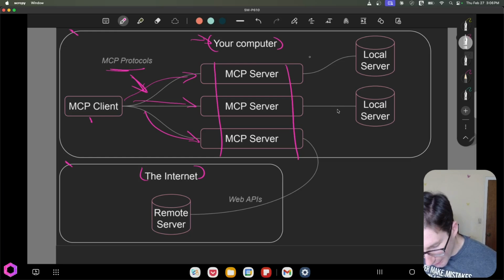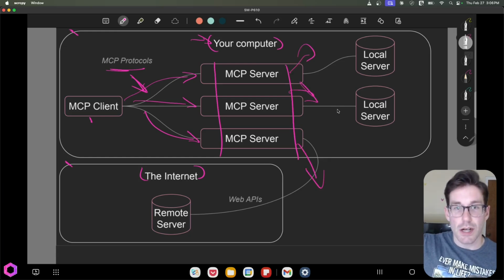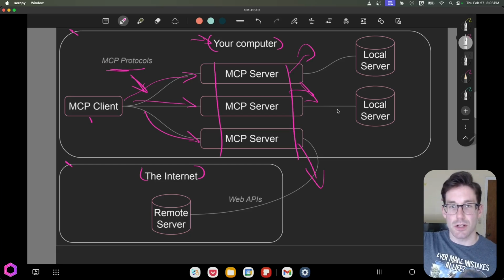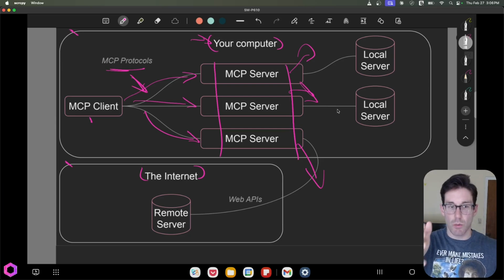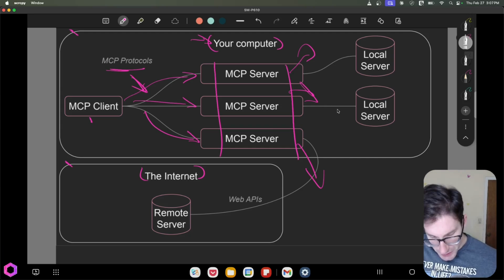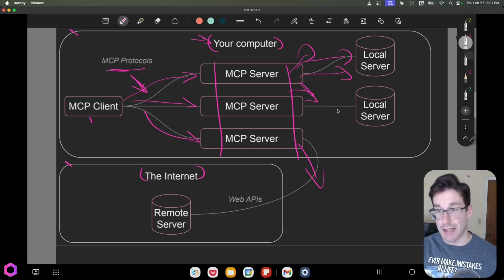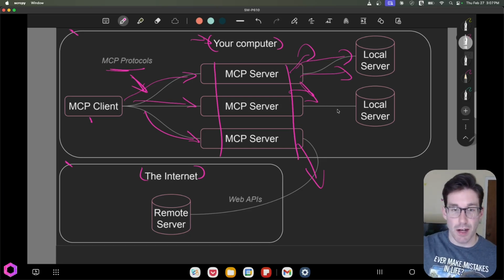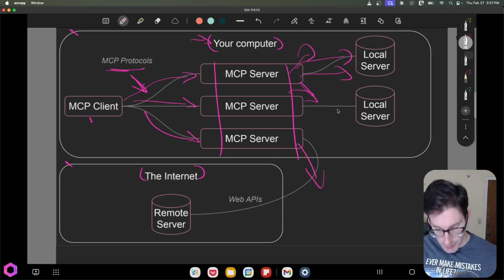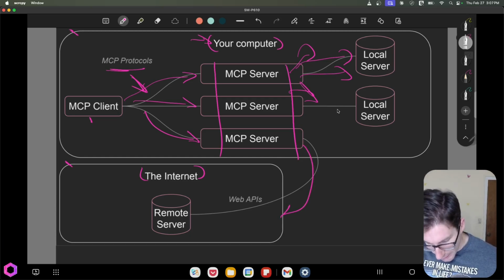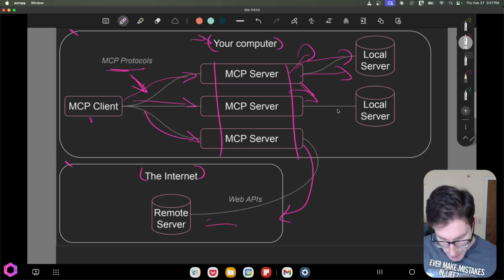Because the language outside of here, both on the machine and outside the machine, these are all custom languages. They're all specific to certain APIs, databases, etc. So it's acting as a universal translator between our MCP protocol, the standardized one, and everything else. So once it translates that MCP request, it's going to send that off to something. So it could be a local setup inside of your computer where you're asking the AI to actually modify files in your machine. So that could be a local variant of this. Or it could be reaching out to the internet like this, and it could be going to a remote server to do a certain task.